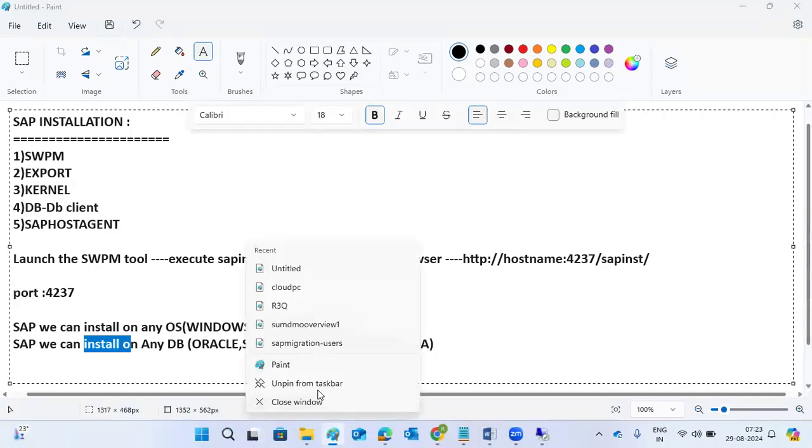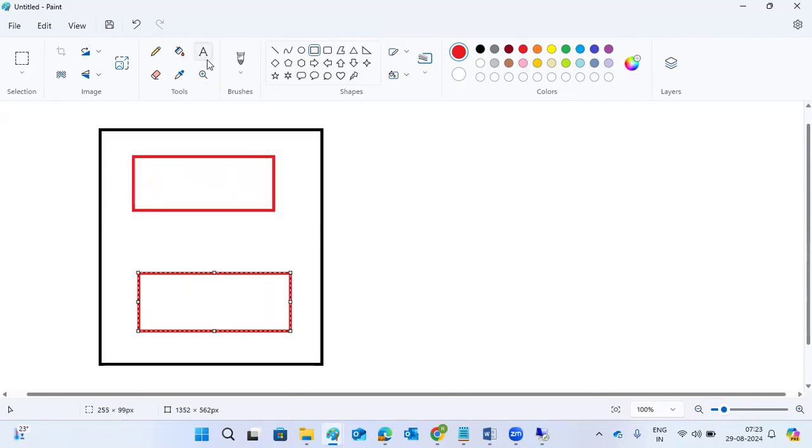Standard installation means, within the operating system, if you install both SAP and the database on one operating system, that is called the standard procedure.